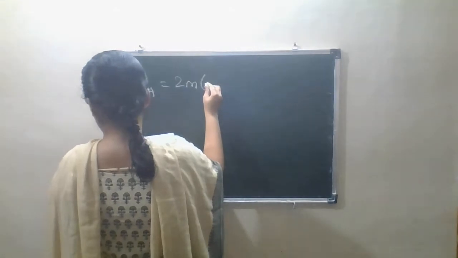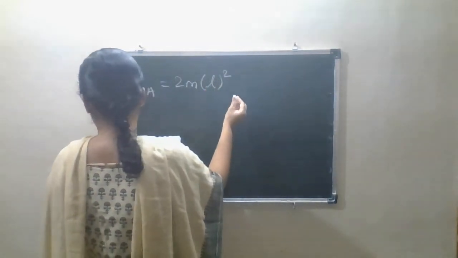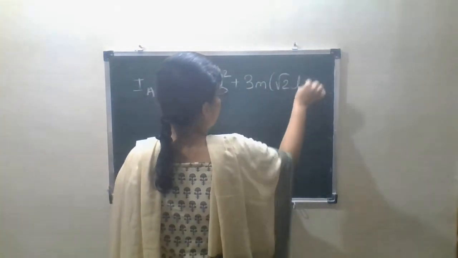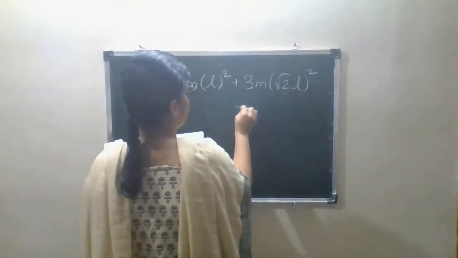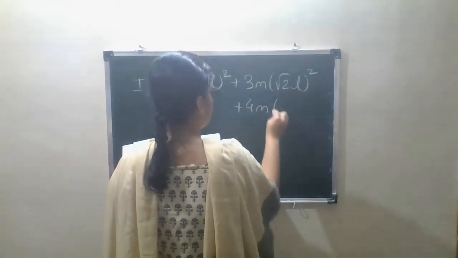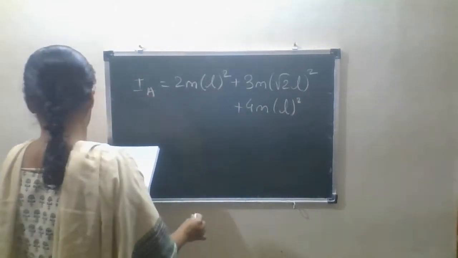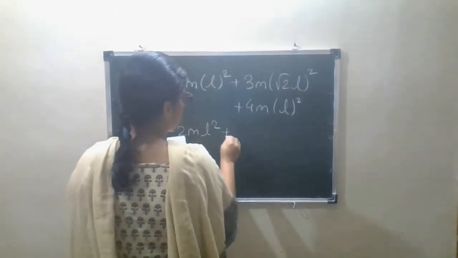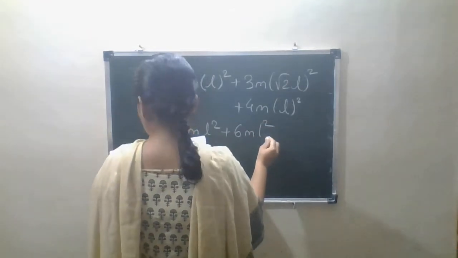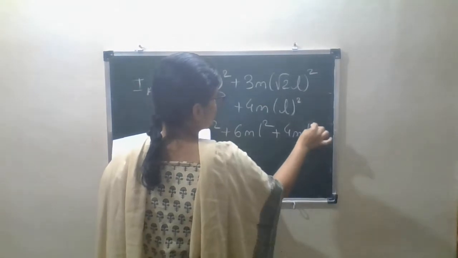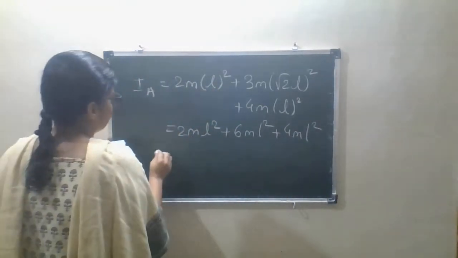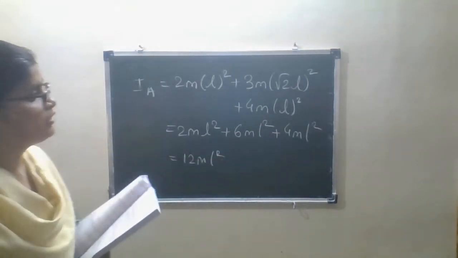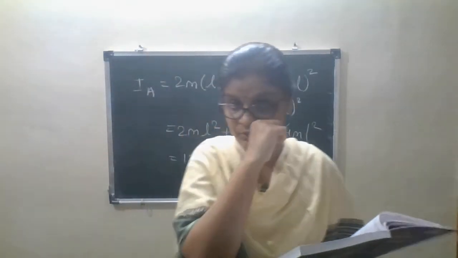IA is equals to twice... Okay. These were the two values which were asked in the question.